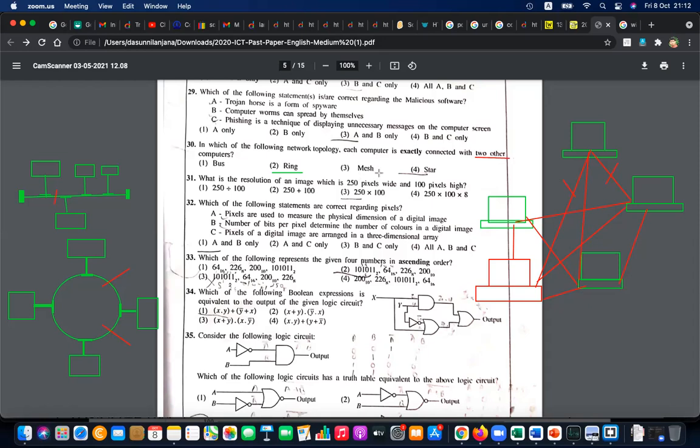Everyone is connected. The last one is star topology. In star topology, I'm doing this in a faster way. If you cannot understand, please tell me. In star topology, there's a central hub or switch. To that, all the computers are connected. And that is also not a two-computer connection. All the computers are connected to a central hub or switch. So that is star topology.